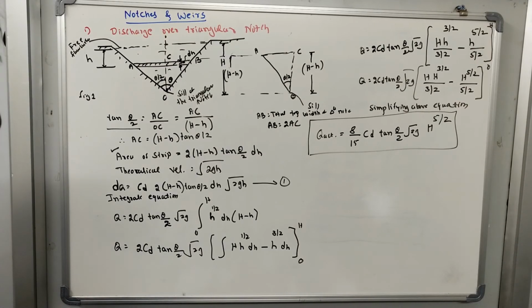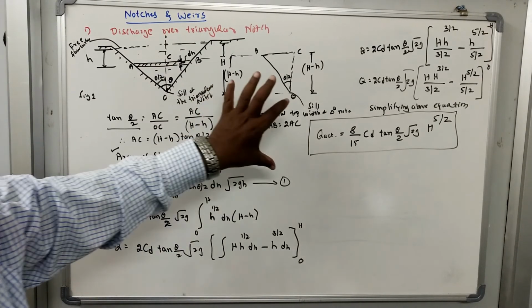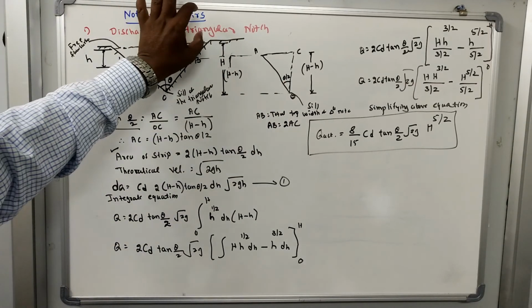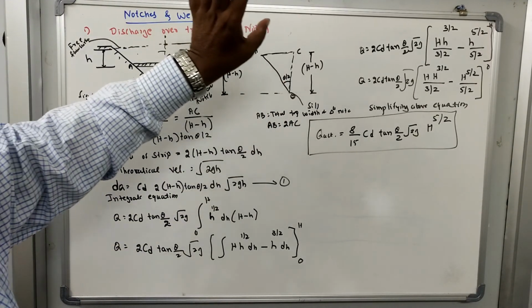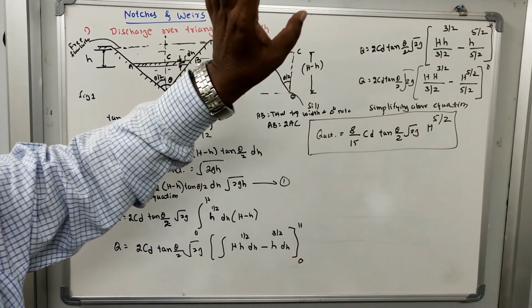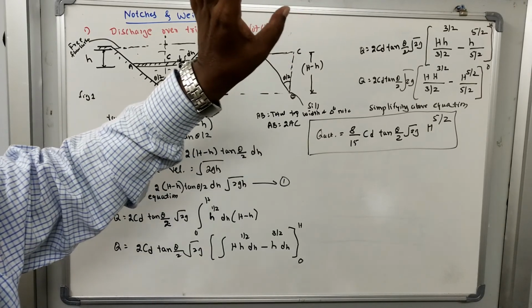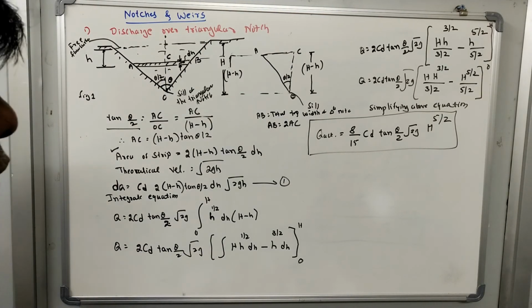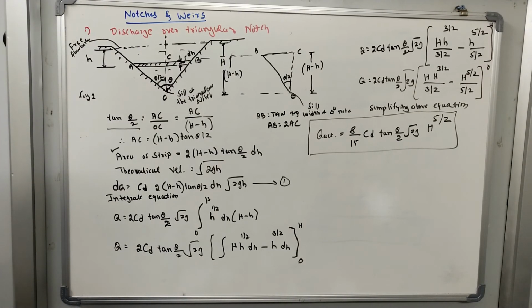So this is the derivation for the triangular notch, and for the rectangular notch, Q actual is equal to 2 by 3 CD L square root of 2g H raised to 3 by 2. So in today's class we have derived two mathematical expressions to find the actual discharge over the rectangular notch or weir, and over the triangular notch or weir.